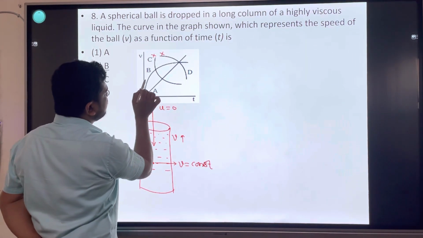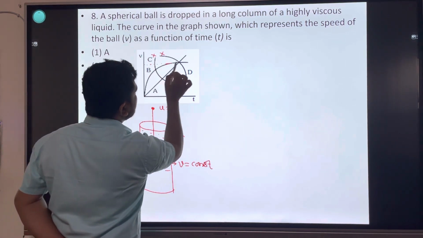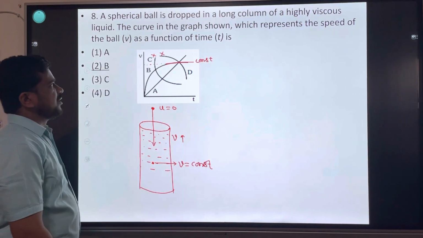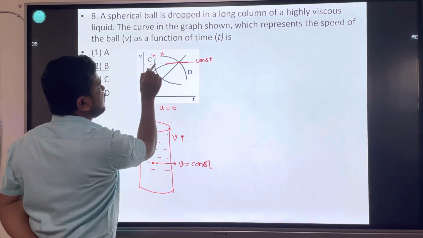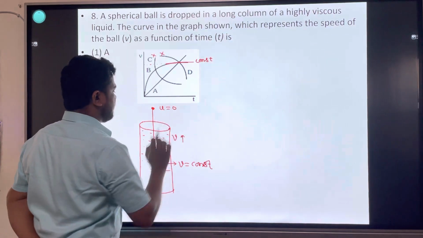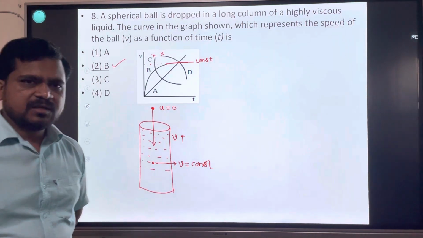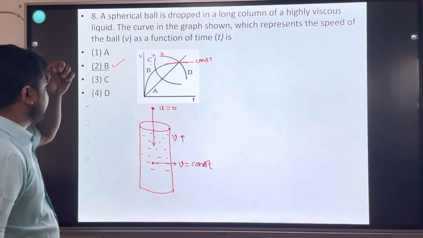In graph B, velocity increases up to a particular value. After that, it becomes constant. Here the velocity is constant. The y axis shows velocity. So velocity keeps increasing up to a particular value and after that it becomes constant. So the graph is graph B. Keep this concept in mind. Graphical question, very interesting.